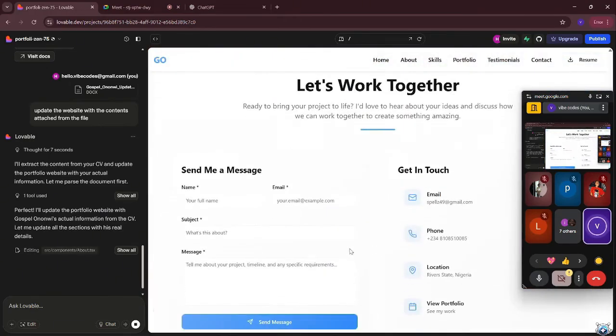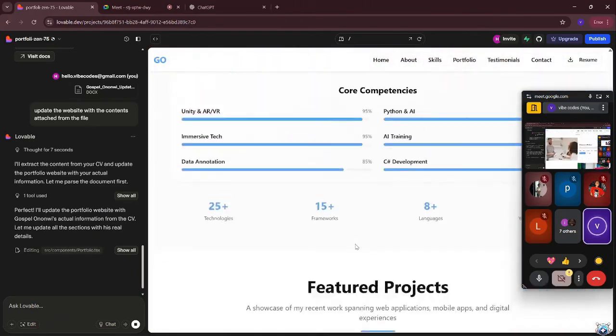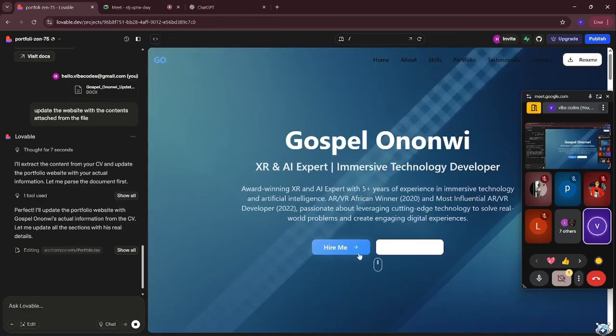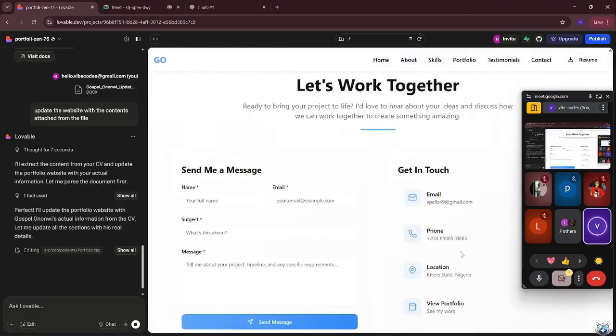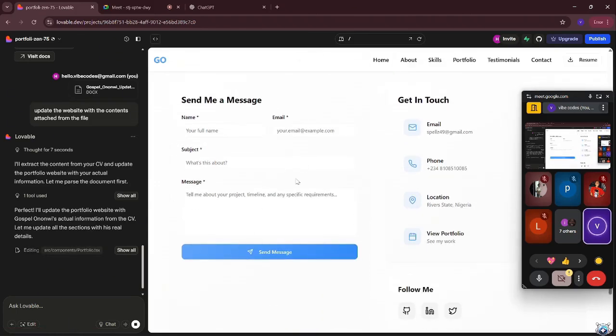If you click on it, it takes you directly to the contact details. I am from Rivers State, Nigeria. This is my email, this is my phone number, and you can contact me from here.